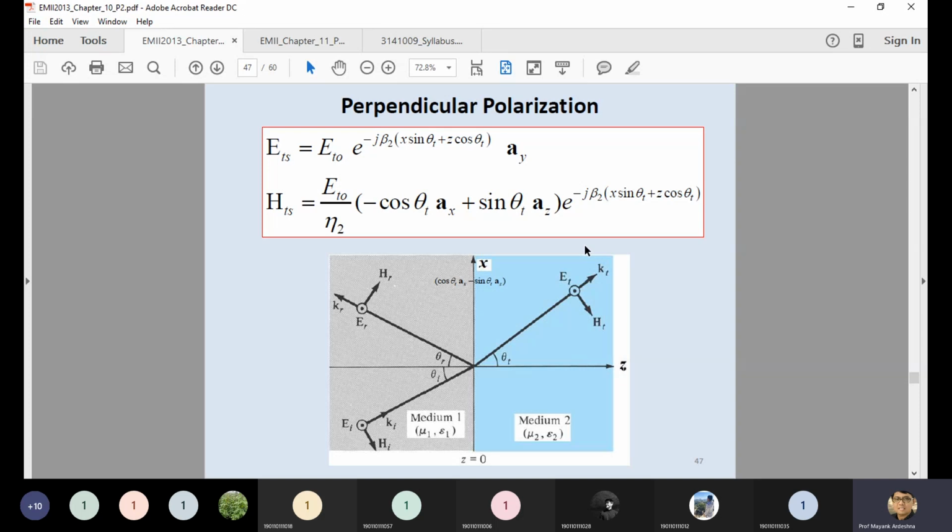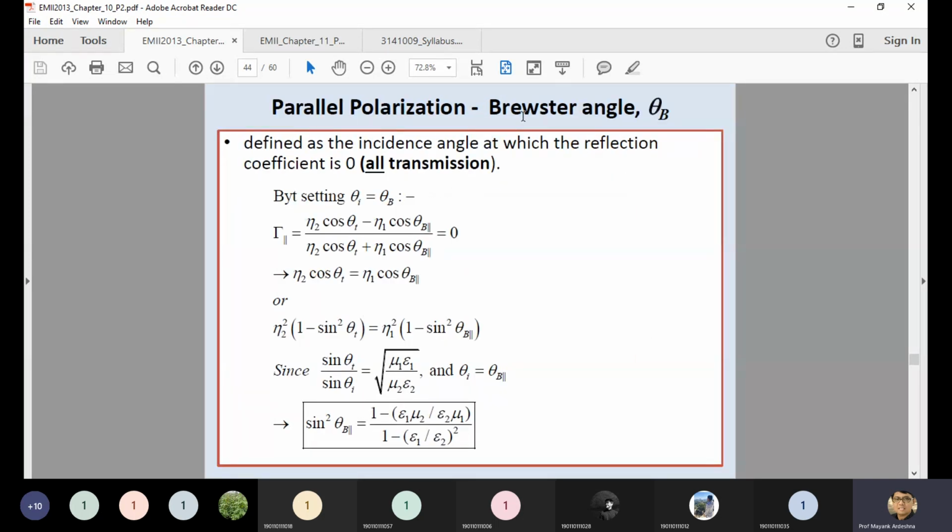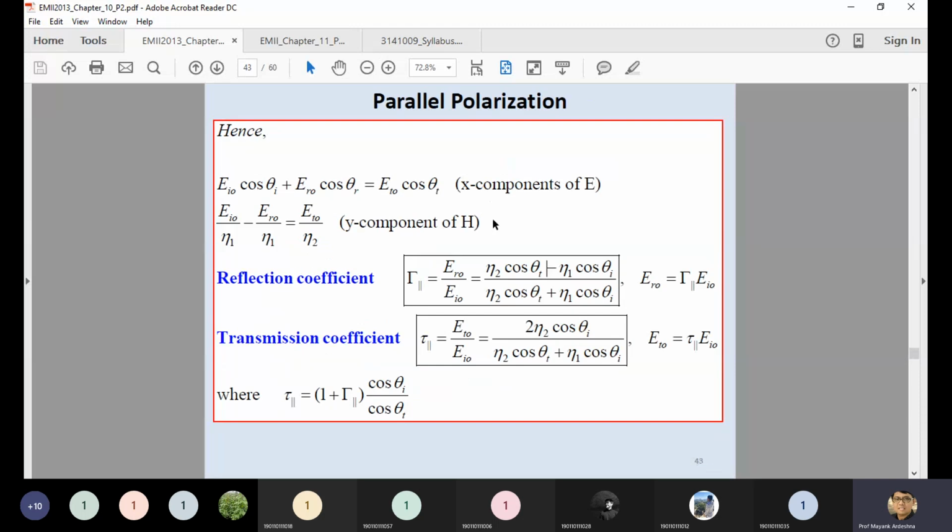Don't go into the detail of the mathematical part, like how you can write down this equation. You should know what the perpendicular polarization is, what the parallel polarization is, and this equation with the Brewster angle theta B, and the reflection coefficient and transmission coefficient in terms of the intrinsic impedance as well as the input angle and the transmitted angle. This is sufficient for you.